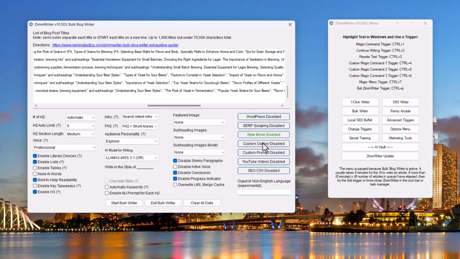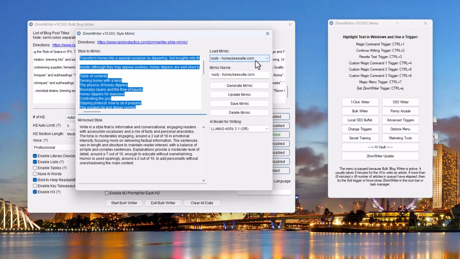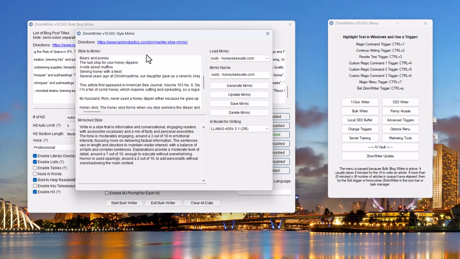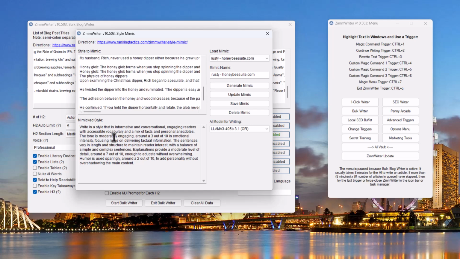Okay. So the only other thing I'm doing in here is I'm going to do a style mimic. And just so you see, I've got several styles in here. I have gone through looking for different writing styles based on what we're doing. So I'm going to use one called the Rusty the Honeybee Suite.com. I put in the article, I did a blog post, and then it mimicked the style, writing a style that is informative, conversational, engaging. That's a good one to use.